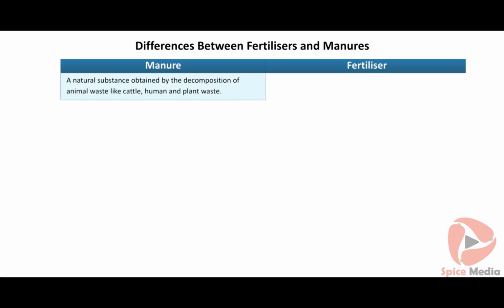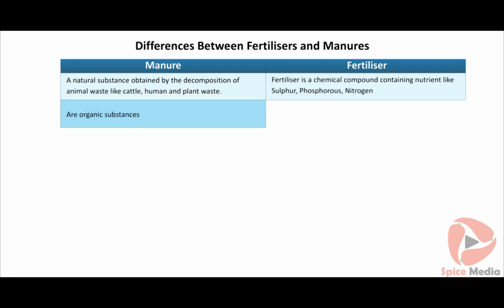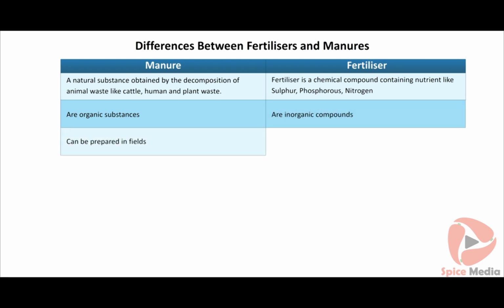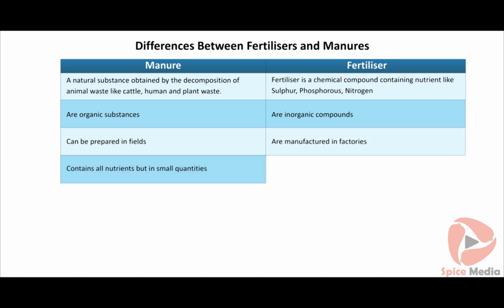Manure is a natural substance obtained by the decomposition of animal waste like cattle and human waste, and plant waste. Fertilizer is a chemical compound containing nutrients like sulfur, phosphorus, nitrogen, and so on. Manures are organic substances. Fertilizers are inorganic compounds. Manures can be prepared in fields. Fertilizers are manufactured in factories. Manures contain all nutrients but in small quantities. Fertilizers contain higher quantities of one or more specific nutrients.